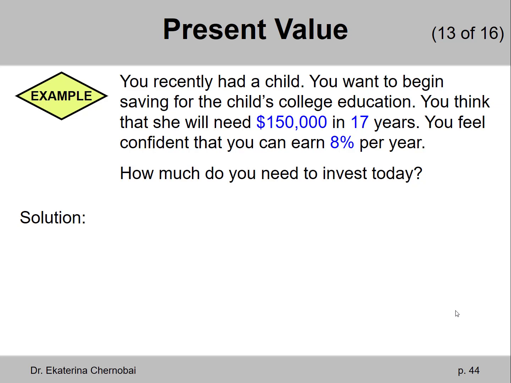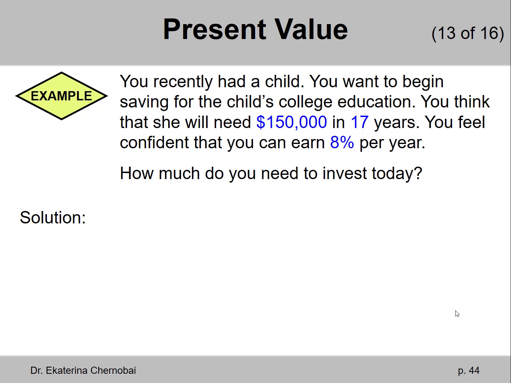Well, normally in real life, we would be saving money for things like education or maybe retirement or house purchase by setting aside something pretty regularly, not just once. That's what you will learn in chapter 6. Here in chapter 5, it's all about a single cash flow. So in this example, we just set aside one amount of money, just once. It will not be repeated in the future.